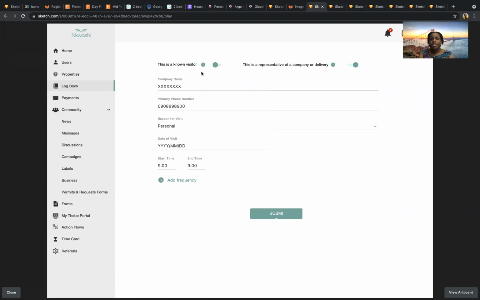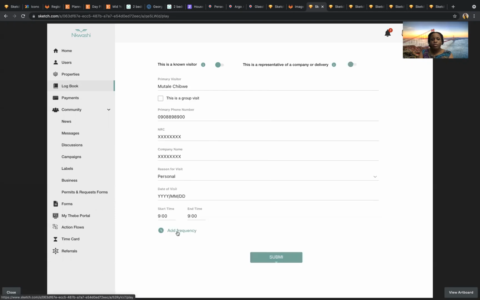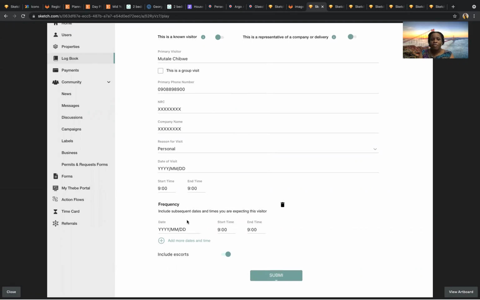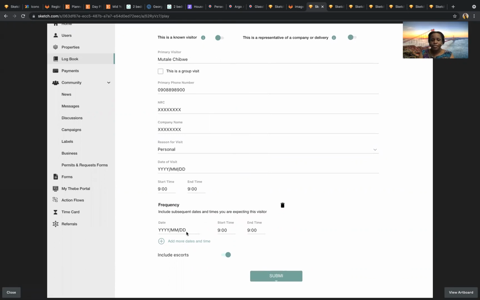Another thing that we also added was regarding frequency. So we now want to indicate for users that will be coming in multiple times a particular day, or multiple days in a week, for instance. So you want to be able to indicate the date and indicate the start time, end time, and then also add more dates and times.